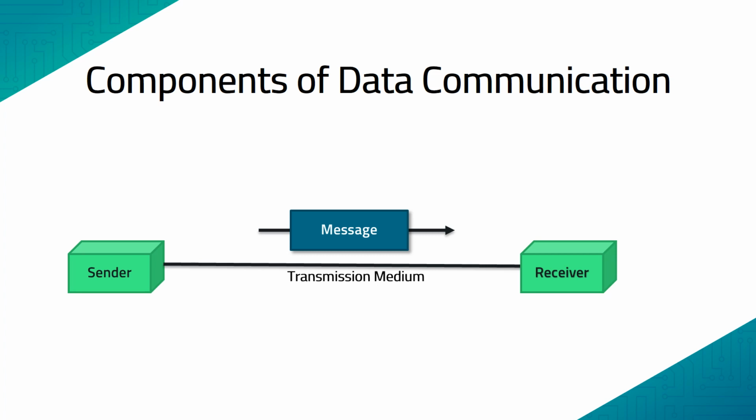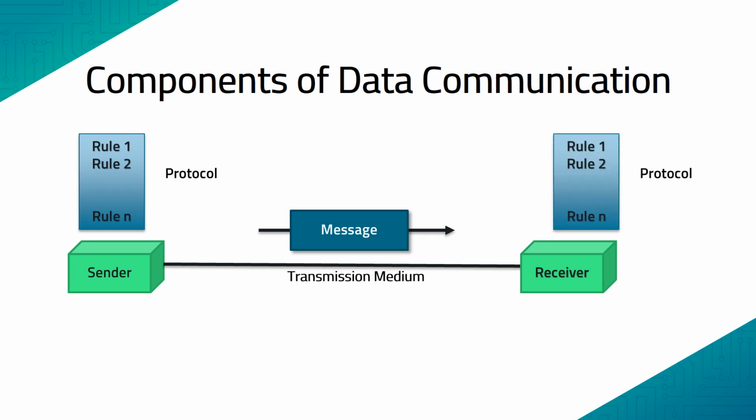A message typically is the data or the information that has to be communicated. The most prevalent types of data include textual information, numeric information, pictorial information, that is pictures, audio information, or video information. So the message could be anything which conveys some information.